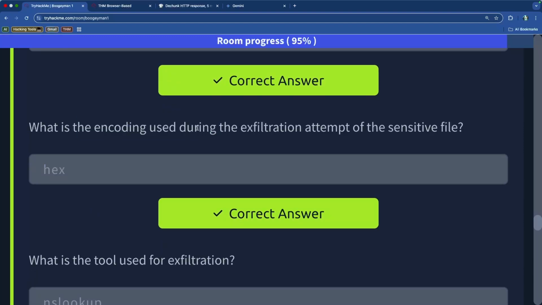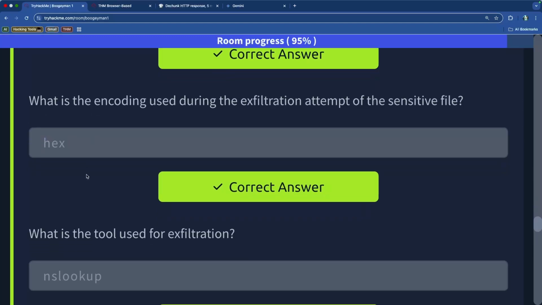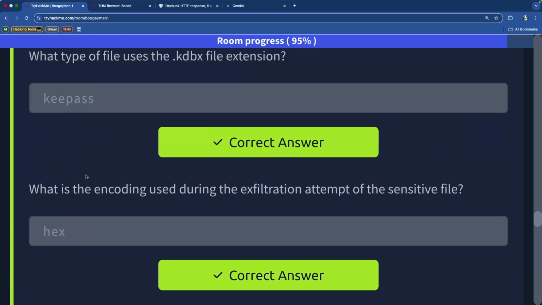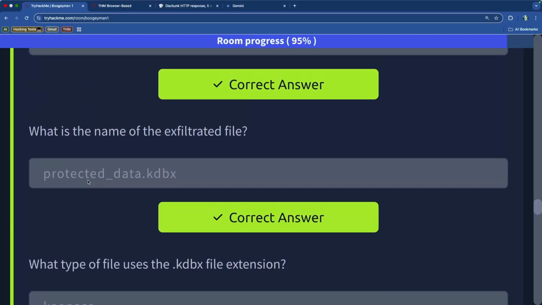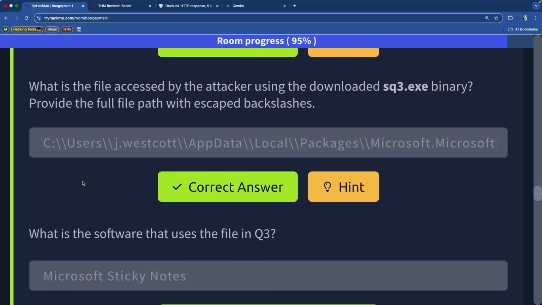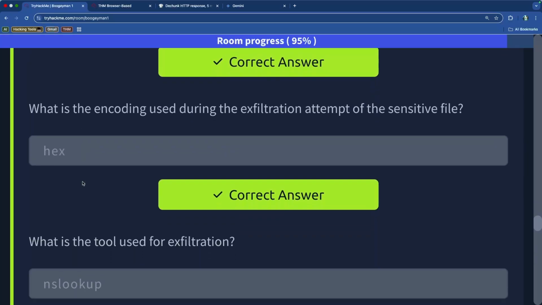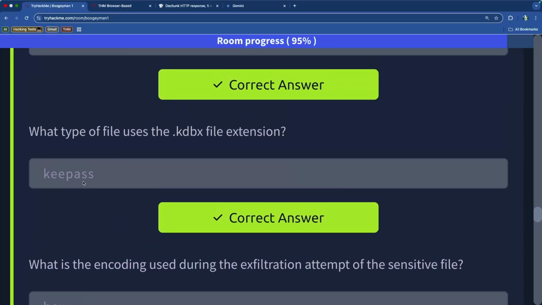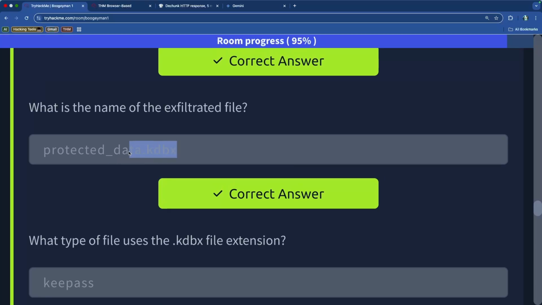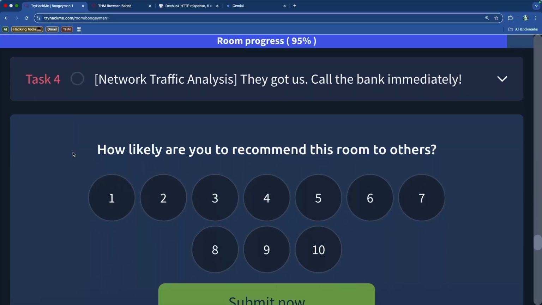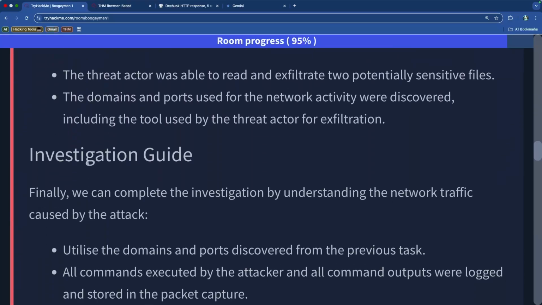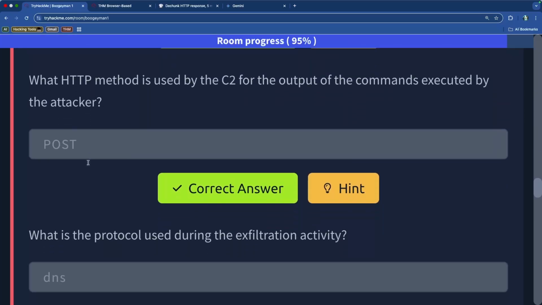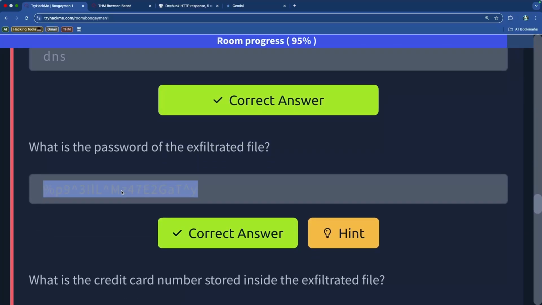We were also given the exfiltration in hexadecimal. So there are a few hints we've gathered: it's hexadecimal data, the original protected data file was a KDBX file, and we also have the password that we got for that.